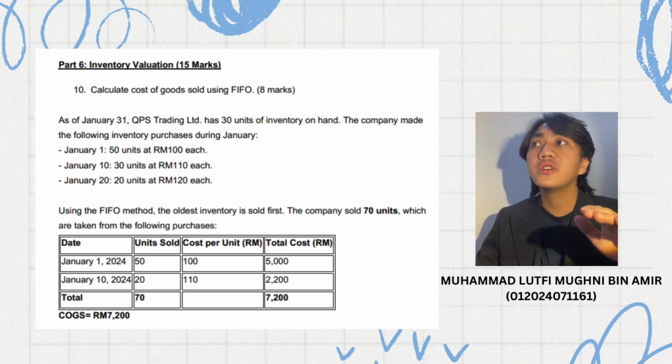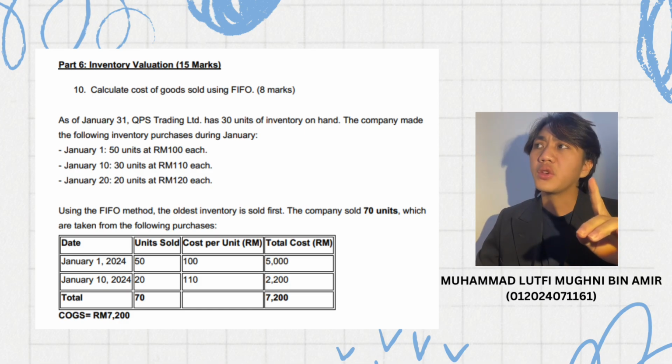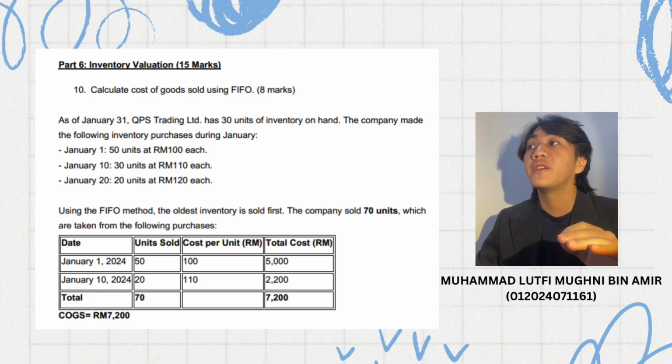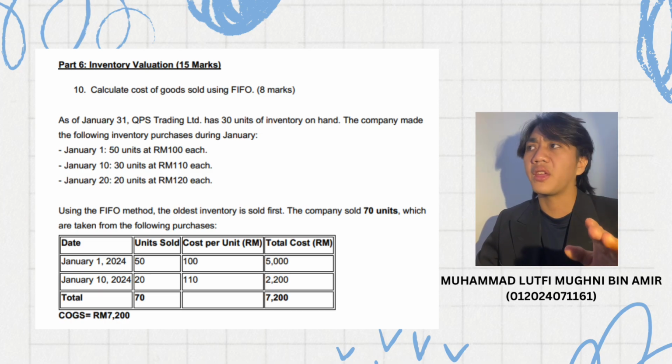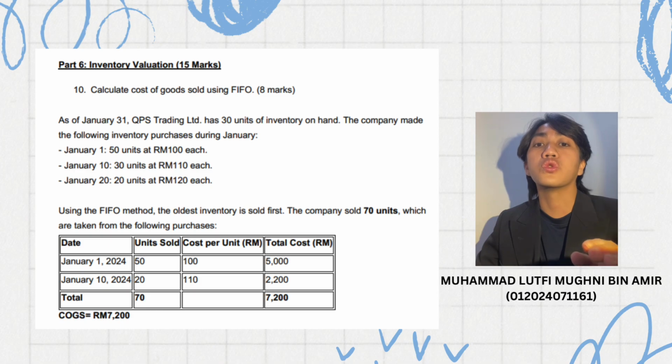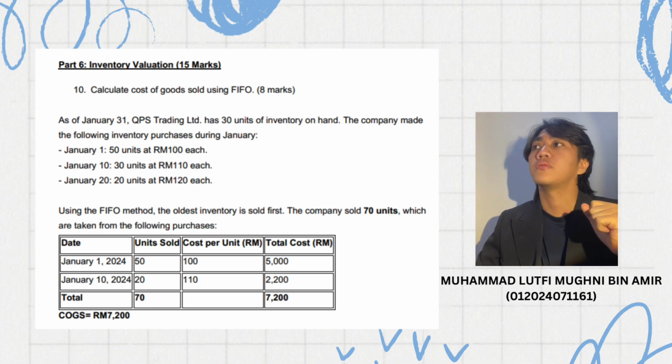We sell the oldest inventory first, so 50 units from January 1st at 100 each equal to 5,000 ringgit. 20 units from January 10th at 110 each equal to 2,200.